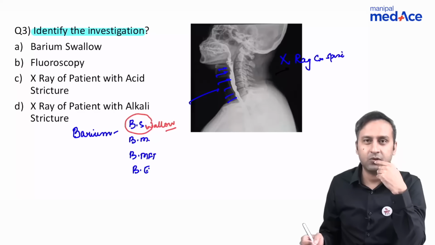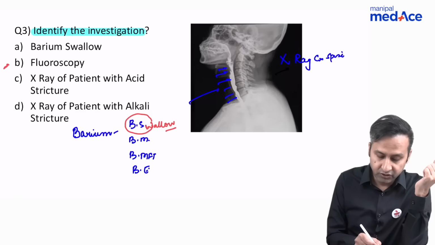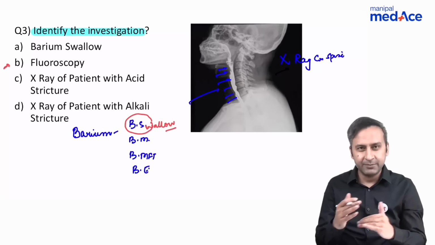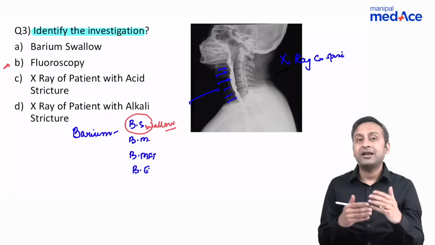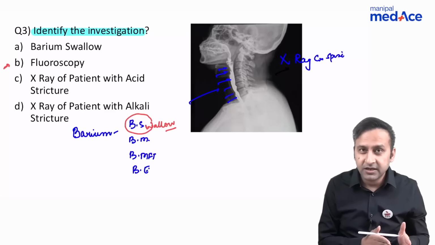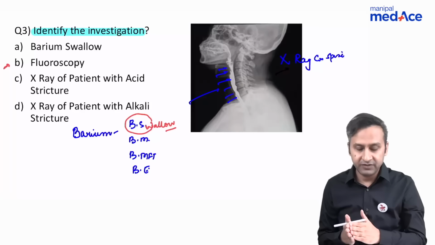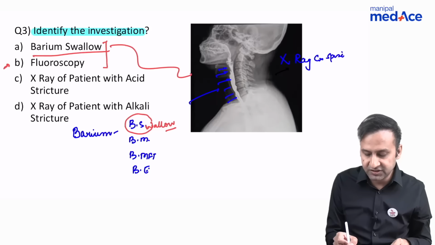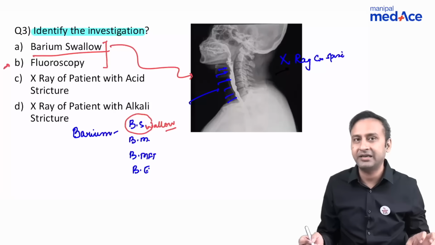Now, this is a confusing option, fluoroscopy. Fluoroscopy is actually a technique which we use. It's more of a dynamic technique in which you see things on a live basis. Barium swallow is also done under fluoroscopic guidance. So fluoroscopy can be one of the answers, but when you have to choose one out of the two, because the investigation is being asked, I'll still put my money on barium swallow.